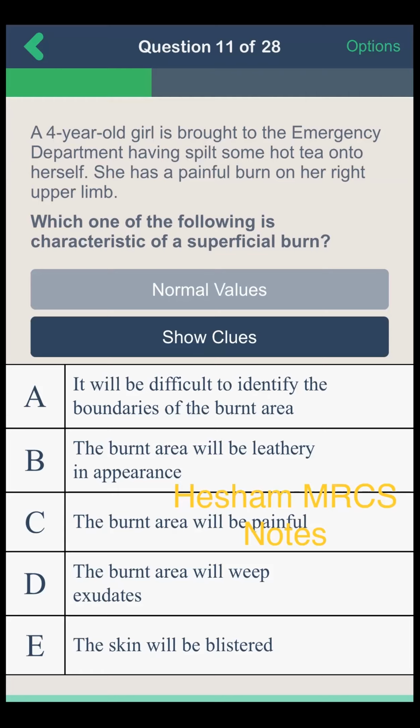It's C, it will be painful, because leathery is for full thickness burn, and the boundaries will be so obvious. The exudate, I think, is for second degree superficial thickness, and the skin will be blistered also in the second degree. So it's painful, C. Excellent, doctor. Then the correct answer is the burnt area will be painful.